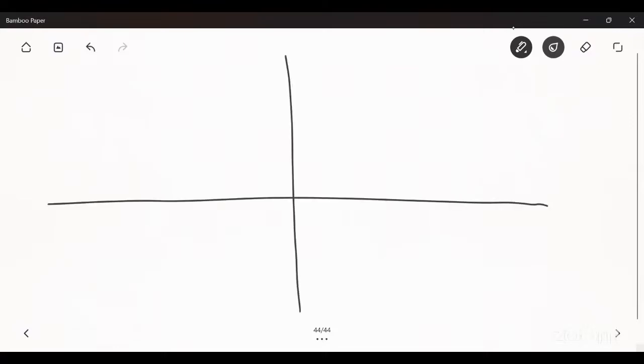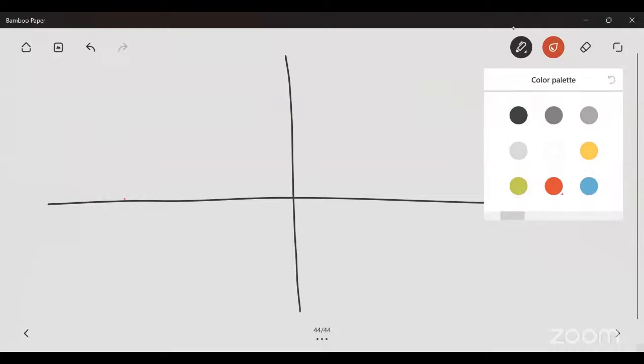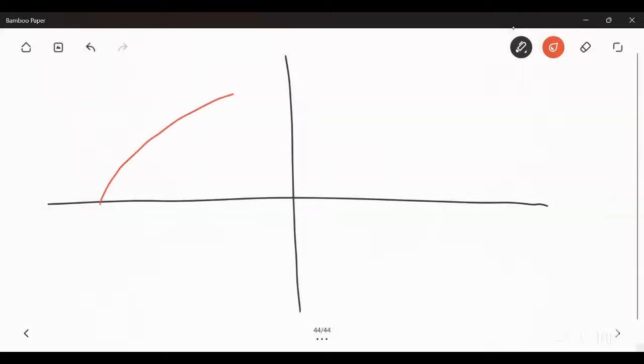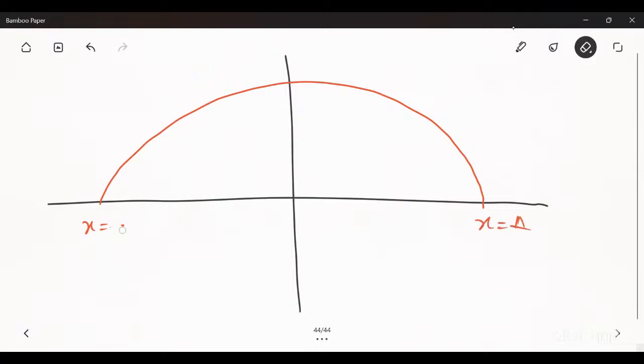Now next is the graph of total energy. So this is the graph. This is the value of k. It is 0 at mean position, and maximum at x is equal to a and at x is equal to minus a.